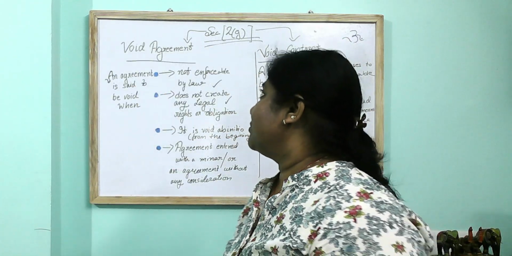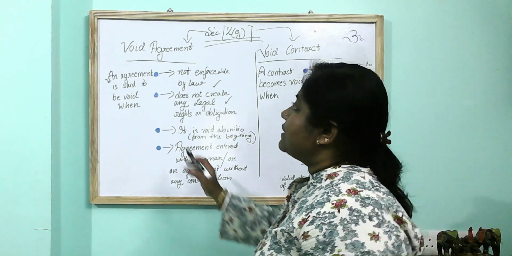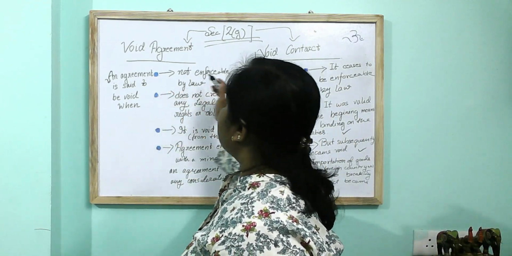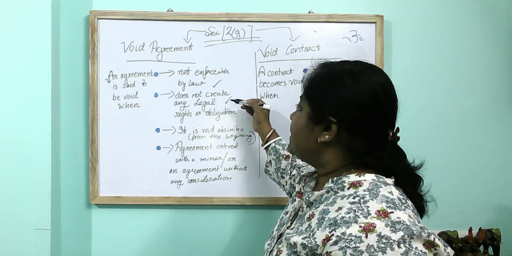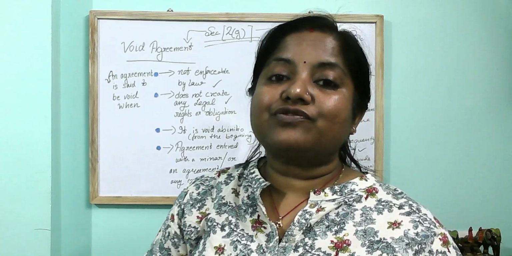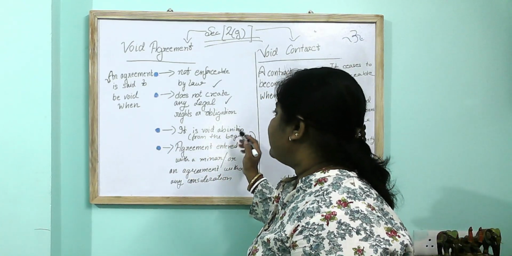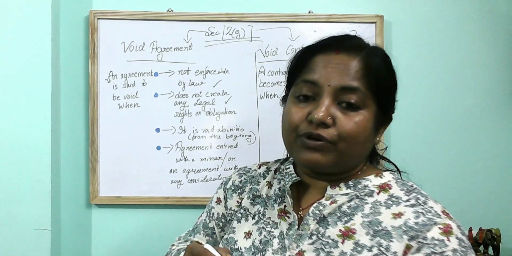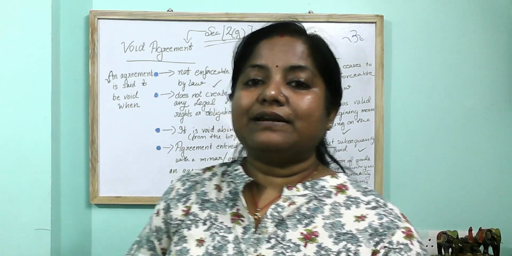What is a void agreement? A void agreement is an agreement that is said to be void when it is not enforceable by law and does not create any legal rights or obligations. मतलब कोई भी legal rights और obligations create नहीं कर रहा है, वो law से enforceable भी नहीं है. It is void ab initio, from the beginning. What does void ab initio mean? At the time of the creation of the agreement, it was not valid. It is void from the beginning only. That is void ab initio.